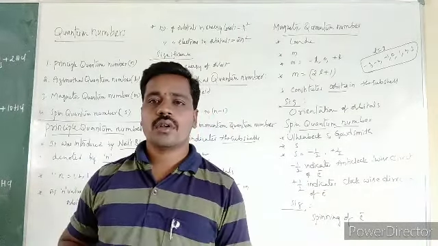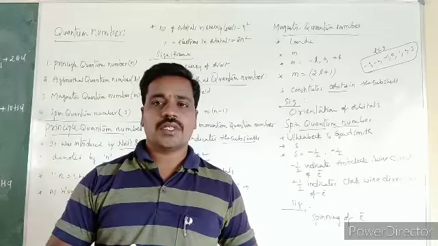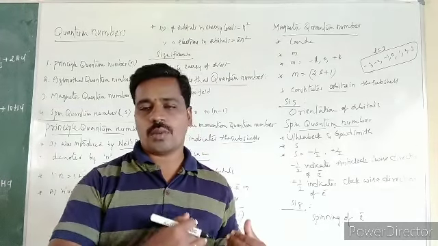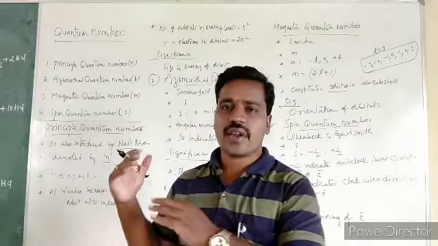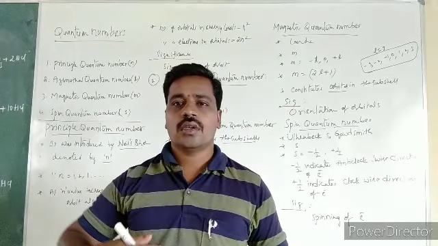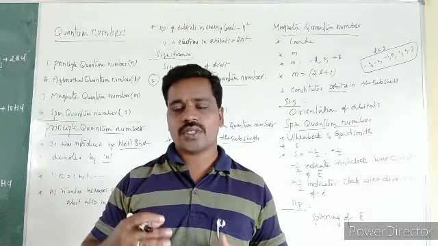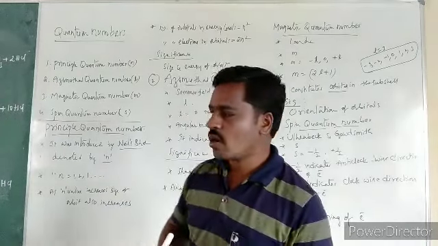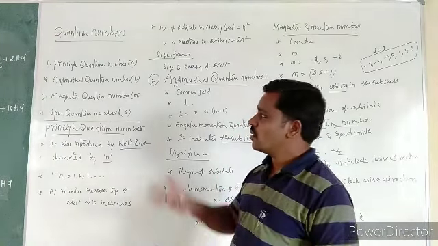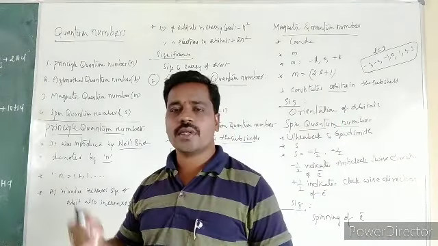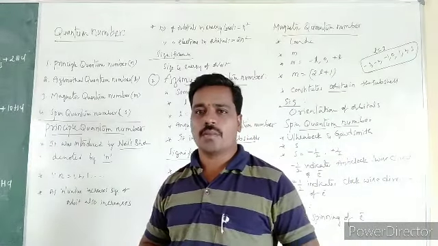So this is all about quantum numbers. Some concepts which are important for objective questions have not been discussed in this class. What I have explained is only for IPA. While discussing objective questions in that class, we shall discuss the terms used for objective also. So for IPA purposes only, I have explained this quantum numbers topic: the definition, what quantum numbers are, how they are classified, and the different types of quantum numbers. Thank you.